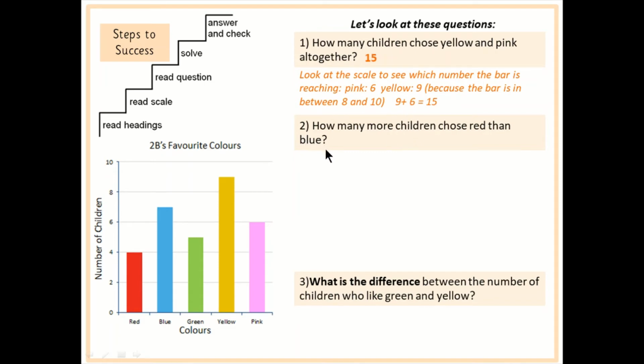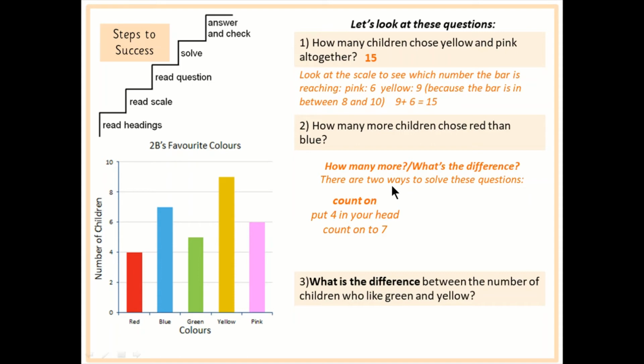Okay, question 2. How many more children chose red than blue? This is another how many more question, or you could call it a what's the difference question. It means the same thing. We did some of these with our pictograms, didn't we? So just to remind you, there are 2 ways you can solve this. So you can count on. Now, red, I know there are 4 children that like red. And blue, if it's 6 here, that's going to be in between, 7 children like blue. So to work out the difference, I'm going to put 4 in my head and I'm just going to count on. 4, 5, 6, 7. 1, 2, 3. I think my answer is 3.